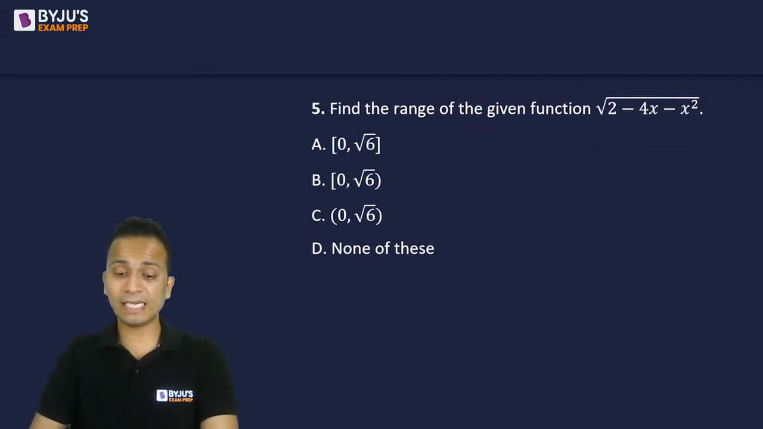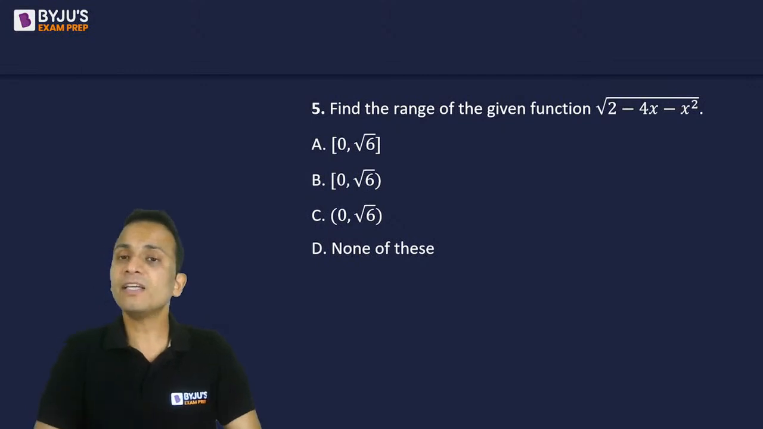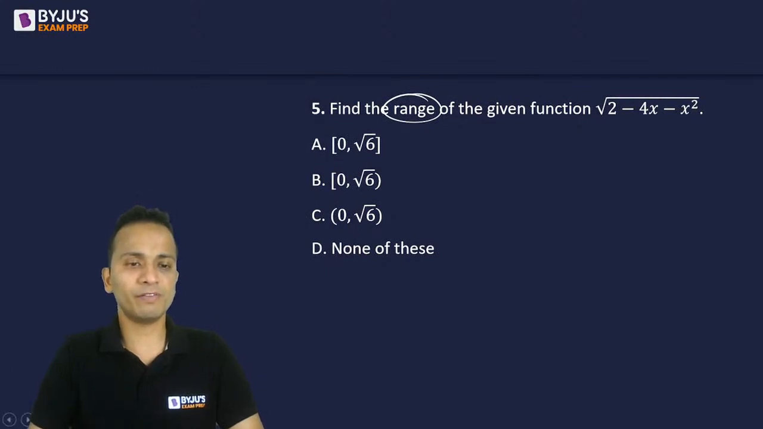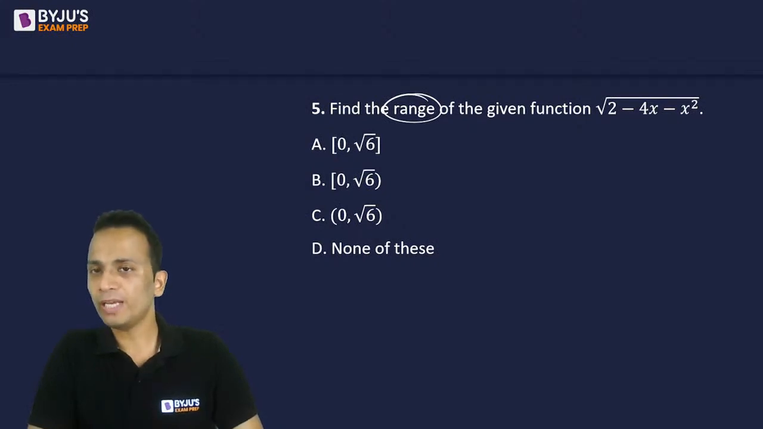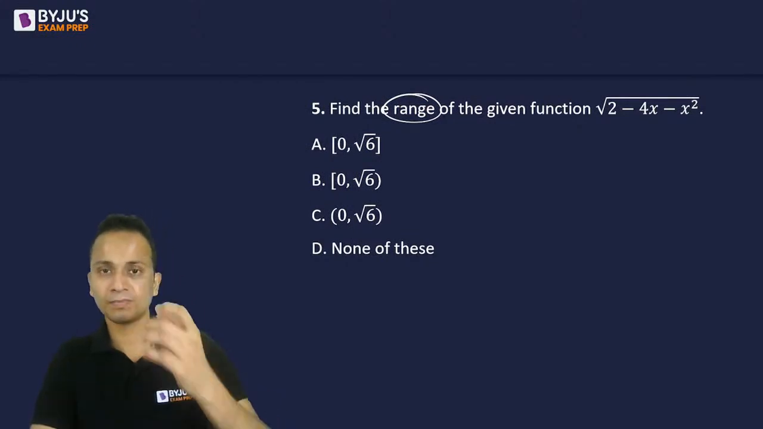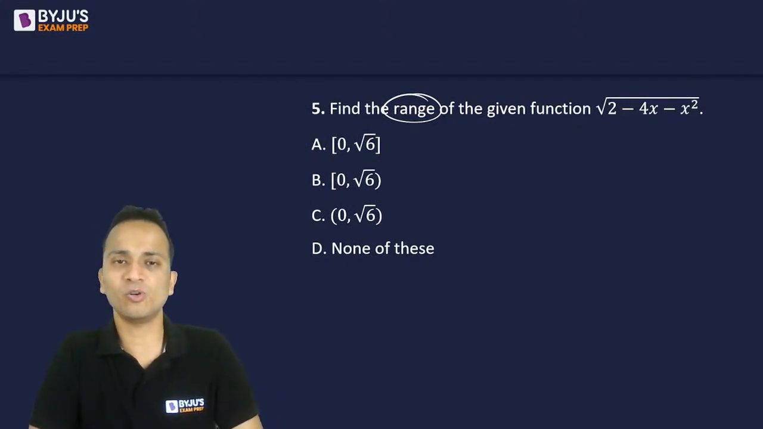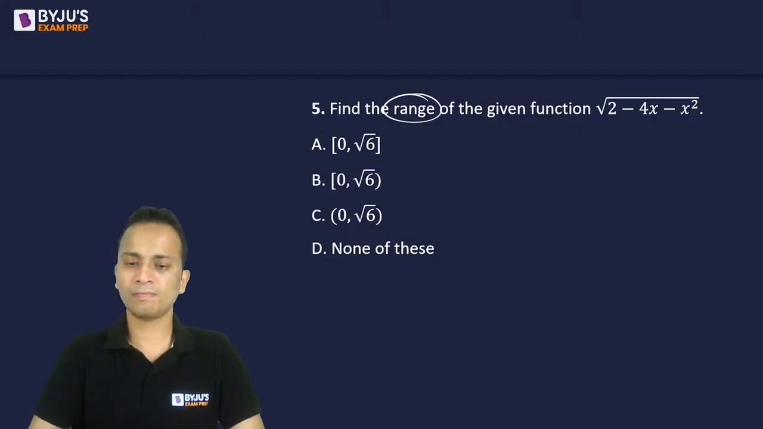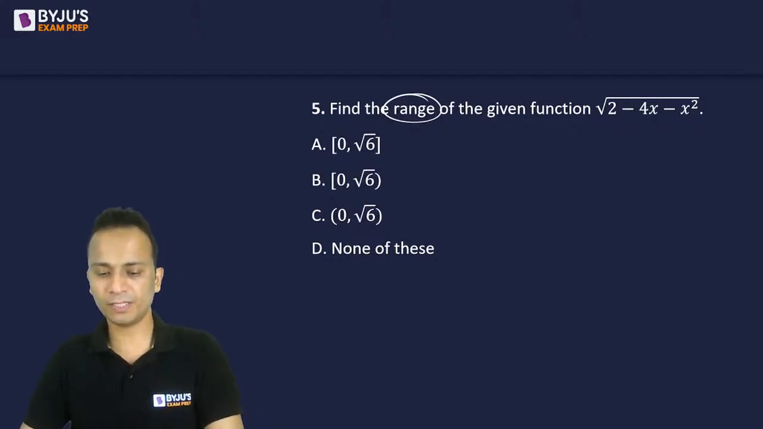The next question is slightly difficult. Find the range of the given function: under root of 2 minus 4x minus x square. This one is difficult and the options are also very close. Look at the different types of brackets used in the question, open interval and closed interval. Be careful with this.